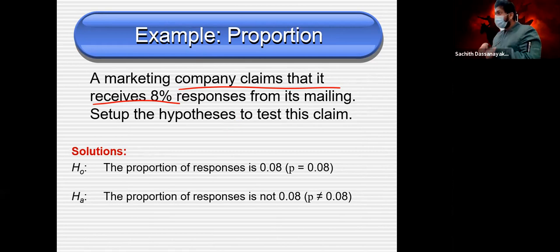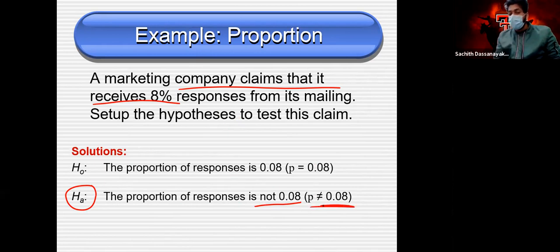Clear? Since we have to check, what do we check? We have to check whether that value is exactly that value or not. That's why the alternative hypothesis is: not this value. Or simply, if we call this claim proportion P, you can write it like this. The null hypothesis always equals that value. I picked this example because of this.